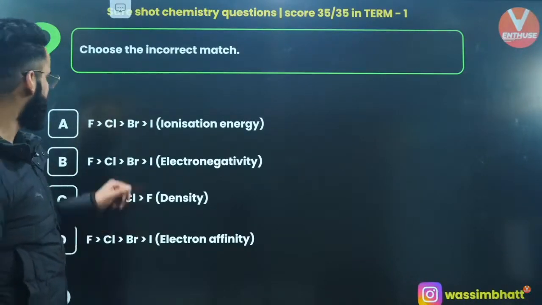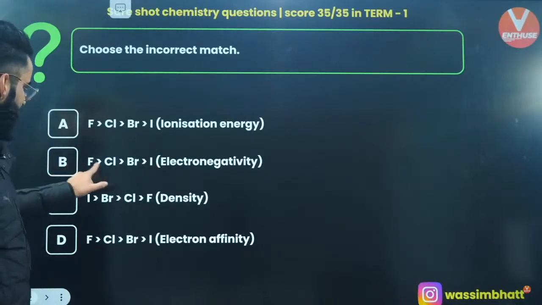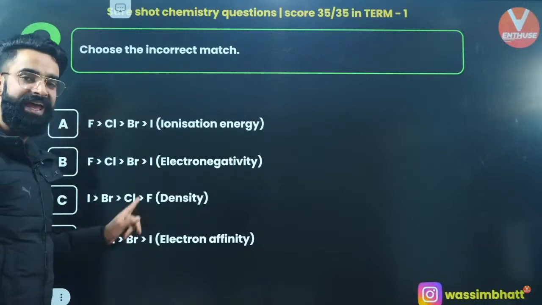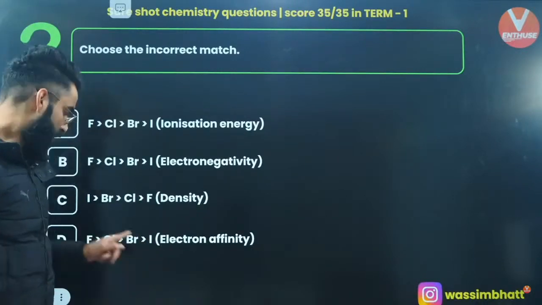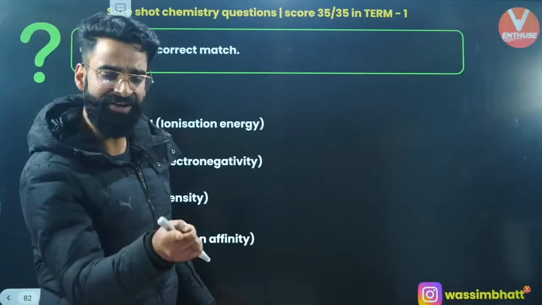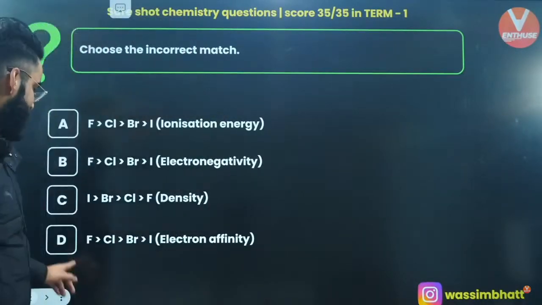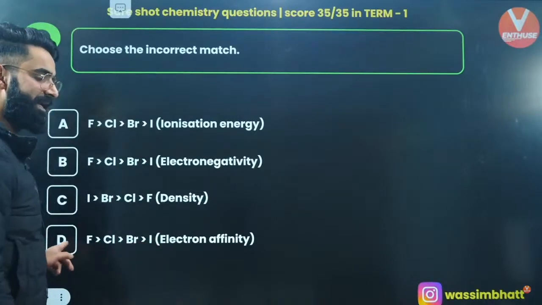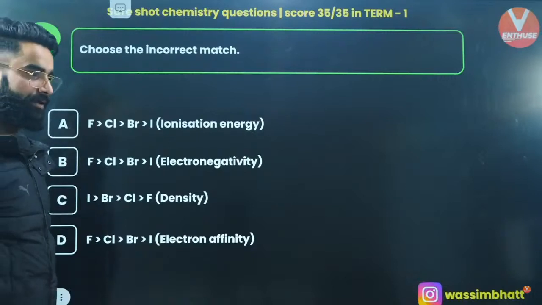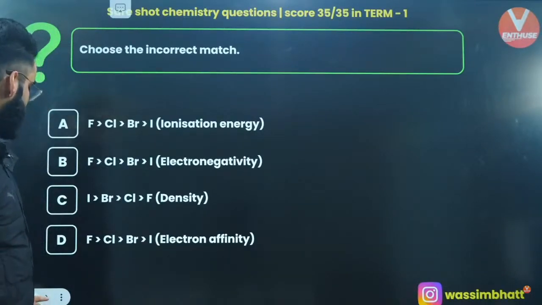Okay, choose the incorrect match. Ionization energy, correct. Electronegativity, correct. Density, correct. Electron affinity, right? Chlorine has more electron affinity than fluorine. In a similar way, sulfur has got more electron affinity than oxygen. So this is the incorrect one. Chlorine actually has more electron affinity than that of fluorine. Yeah, perfect. Yes, people? Absolutely, it's option D.